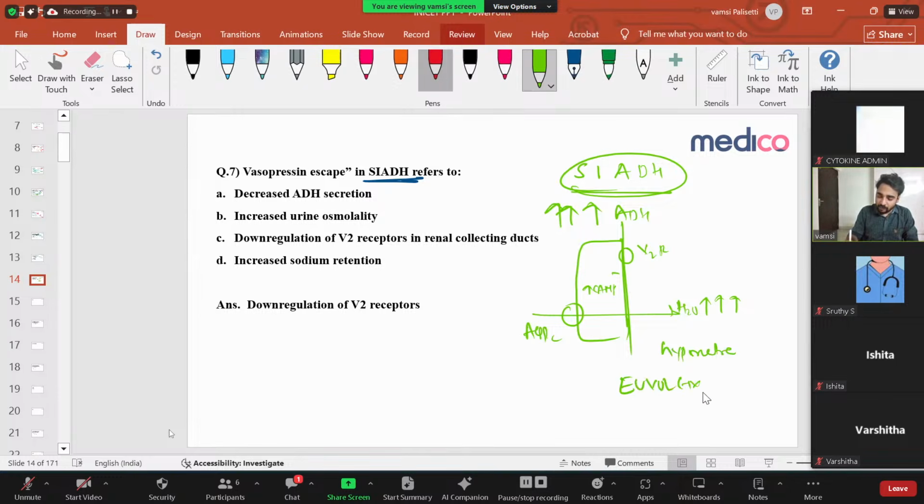Very, very important. Why euvolemic hyponatremia? Because it is not associated with any volume loss, or with any hypervolemic condition. Here the patient's volume status is okay, but only because of free water reabsorption, his sodium content is decreased. That is called euvolemic hyponatremia. So this is SIADH, the syndrome of inappropriate anti-diuretic hormone secretion. There is increased ADH irrespective of your serum osmolality or anything. Because of ADH, there is more water reabsorption that leads to hyponatremia.